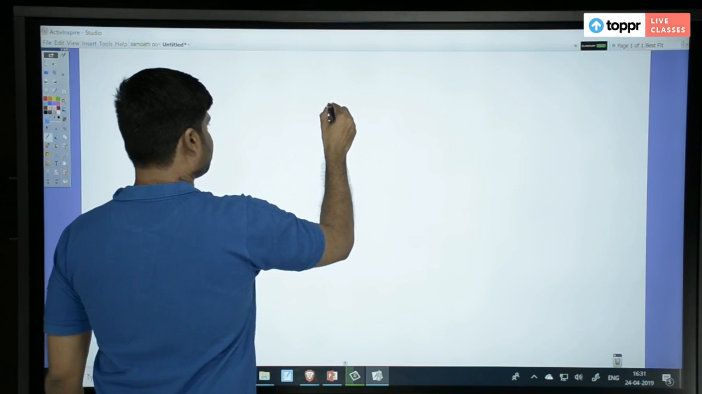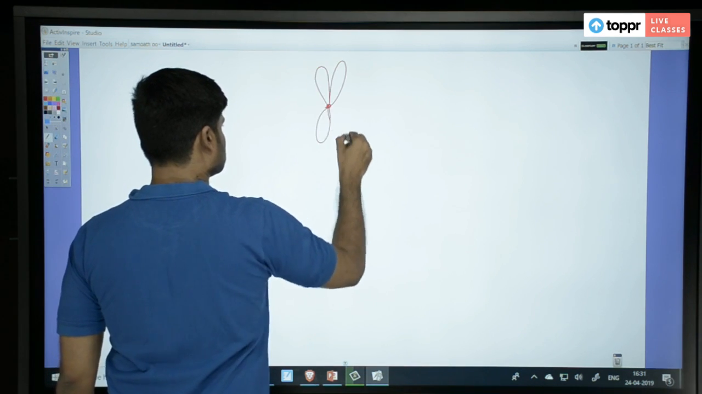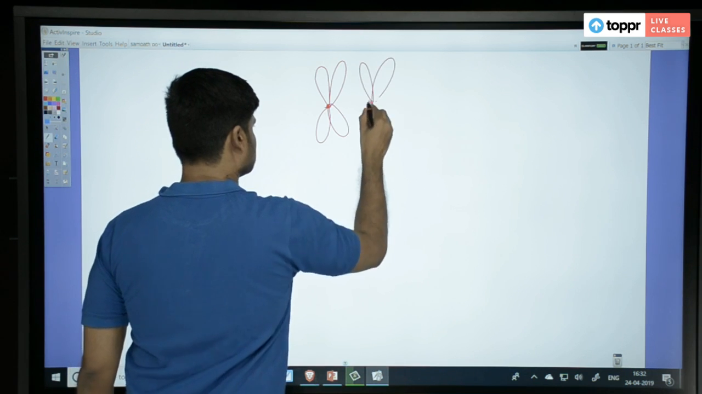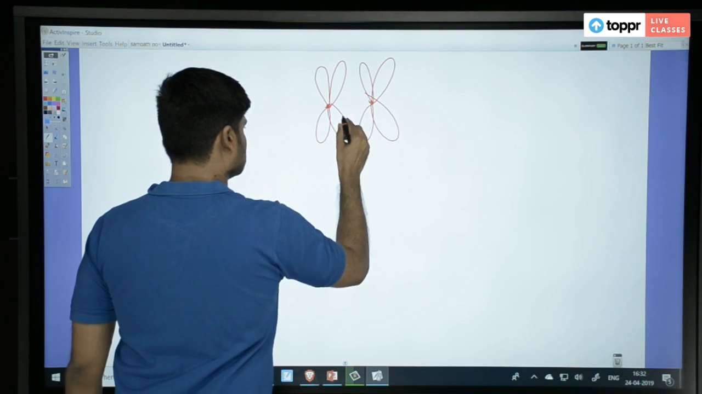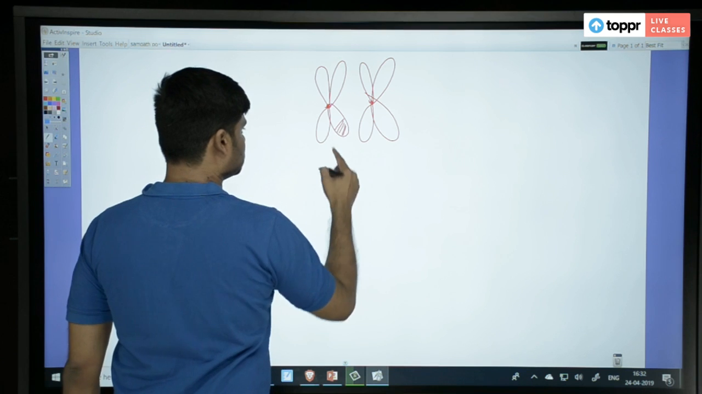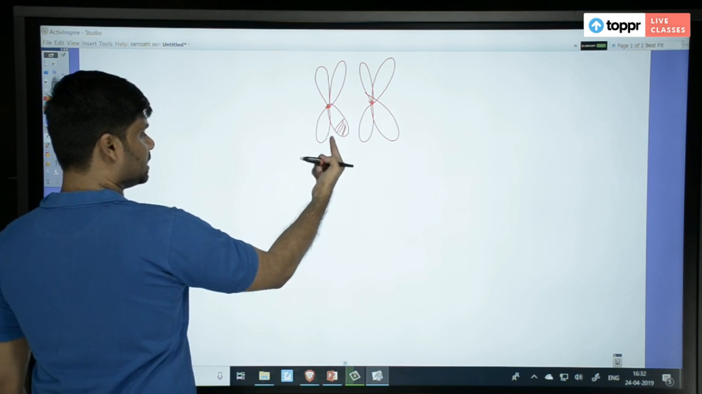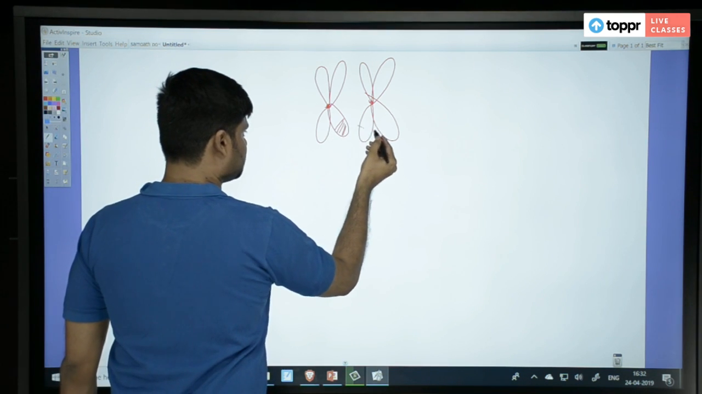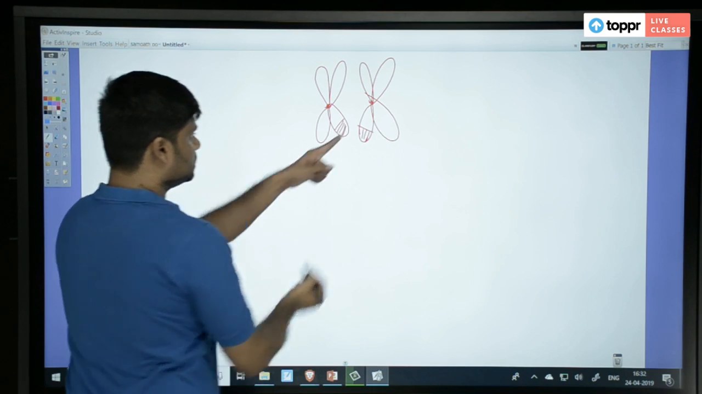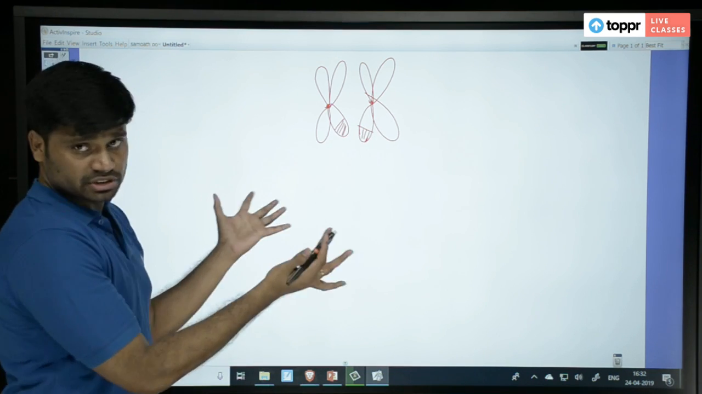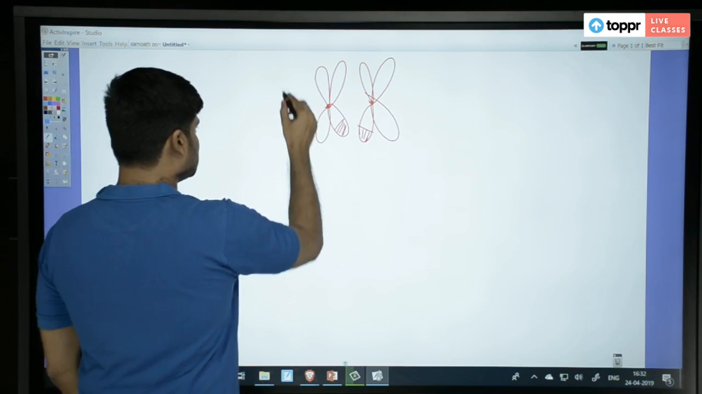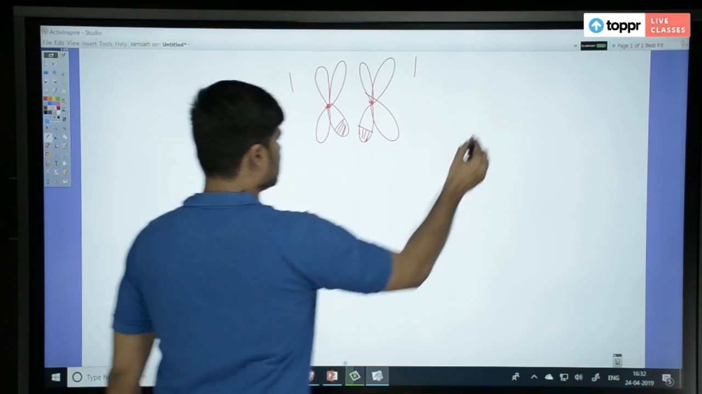So let us say this part I got it from there, and another part, this part is also, that got it from here. So they exchanged. Now this is chromosome 1 and 1. Okay, like that you have